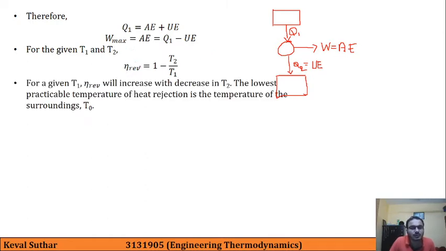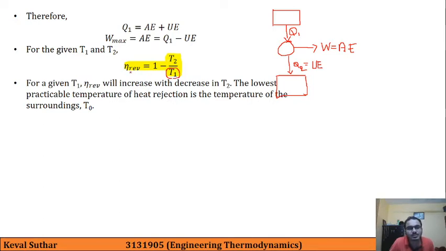Now if we focus on this formula particularly, let us say that we don't have control over T1, that is our T1 is fixed and we cannot change.